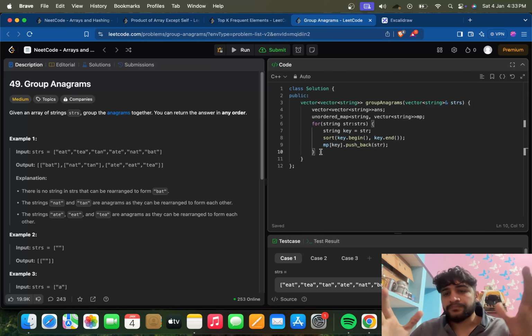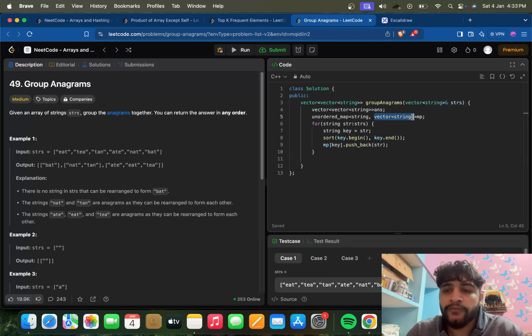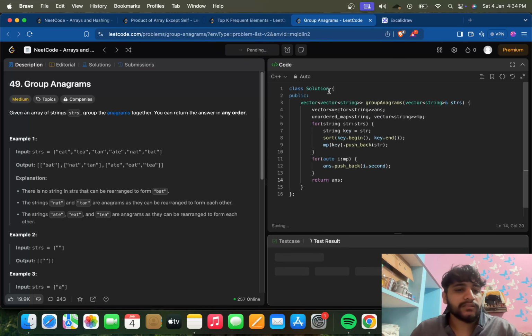Once we have this map ready, we can merge down the second element of every map element. Means we can merge those vectors of this map. So we will iterate through this map now, and simply push back vectors into this answer. What will be pushed back? I dot second of this map element. Okay, and we will just return answer. I guess this is all. It should return us the correct solution.